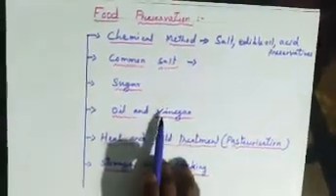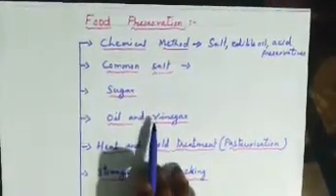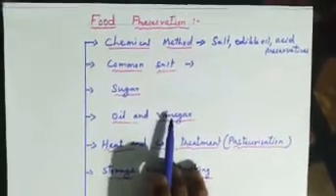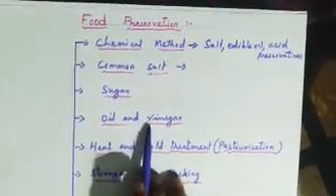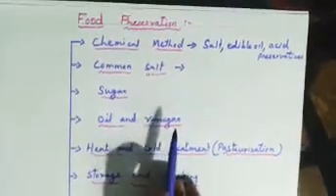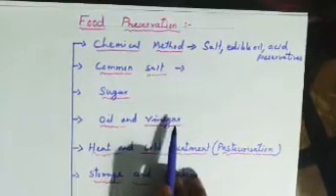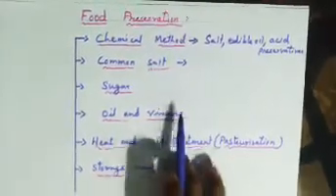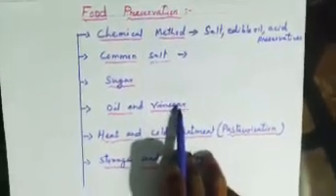You have seen that in pickle the oil floats, so that helps to protect the pickles from being attacked by microbes. Vegetables and fruits are also preserved by this method. You have seen onions kept in vinegar and used later.